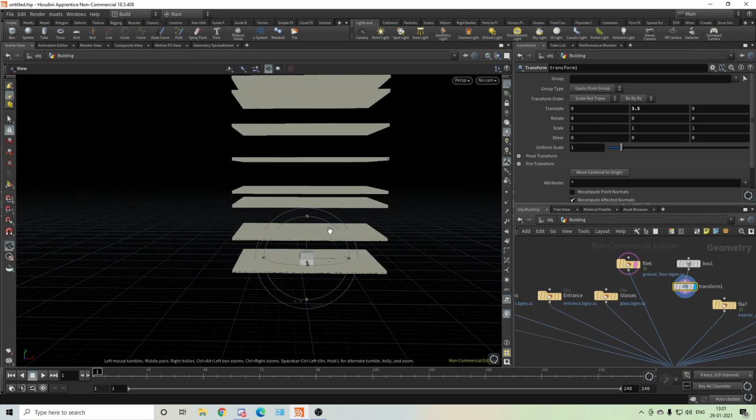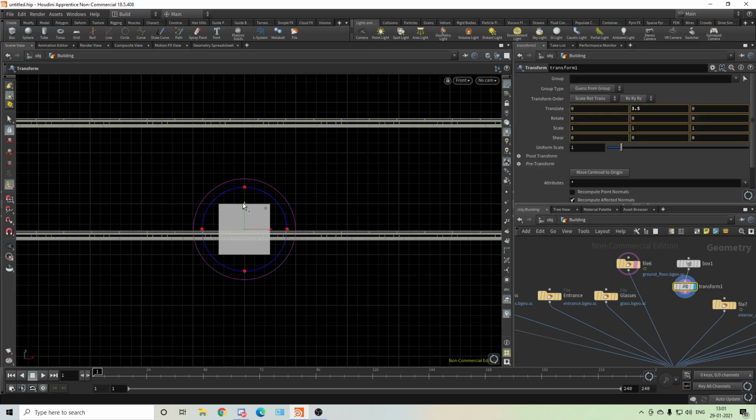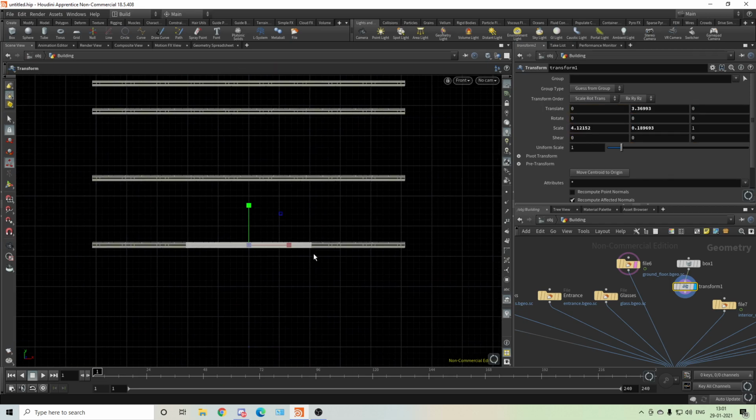So we'll go to front view. Where is front view? Yep. Okay, I'll put it in the center. We need this roughly because you can't even see those things. So roughly put it like this and scale it out.